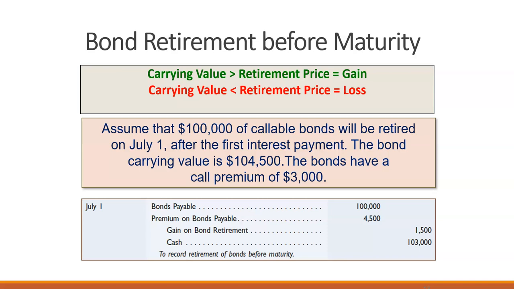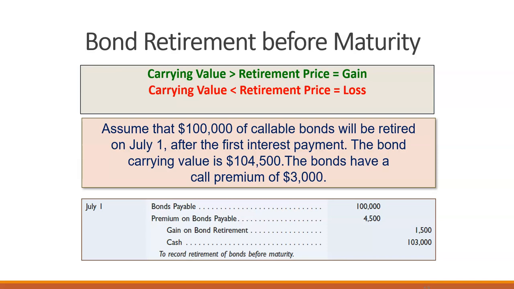So in this example, we have $100,000 of callable bonds. Callable bonds are bonds that the company can call back at any time before the maturity date. Companies might want to do this to avoid future interest payments. So if I have sold 20-year bonds and I'm paying interest for 20 years, and then one year we had a really good year, after about 15 years, I decide I want to pay those bonds off instead of paying 5 more years of interest.